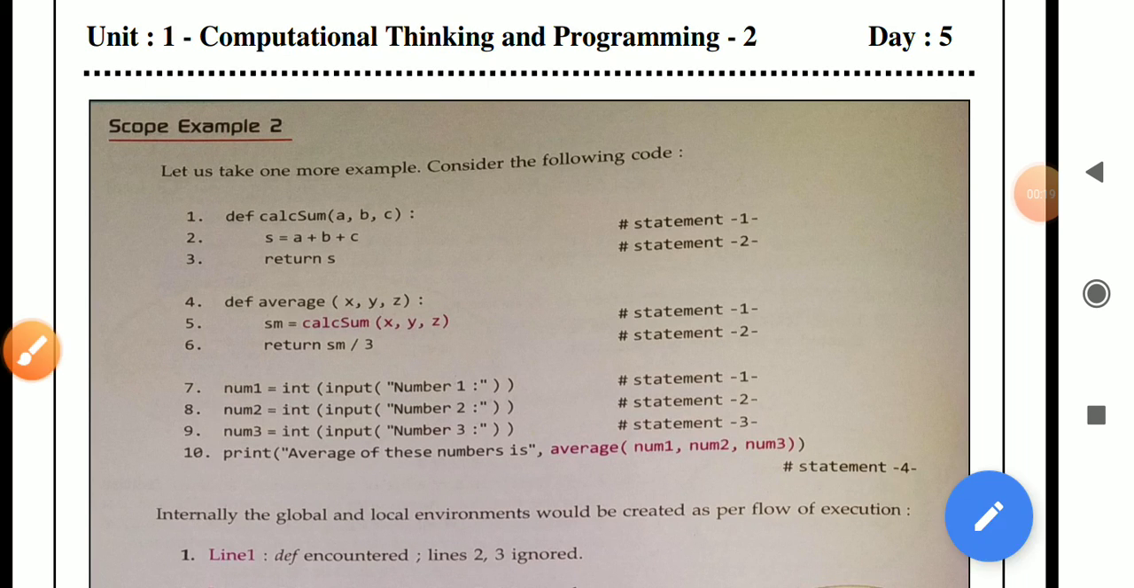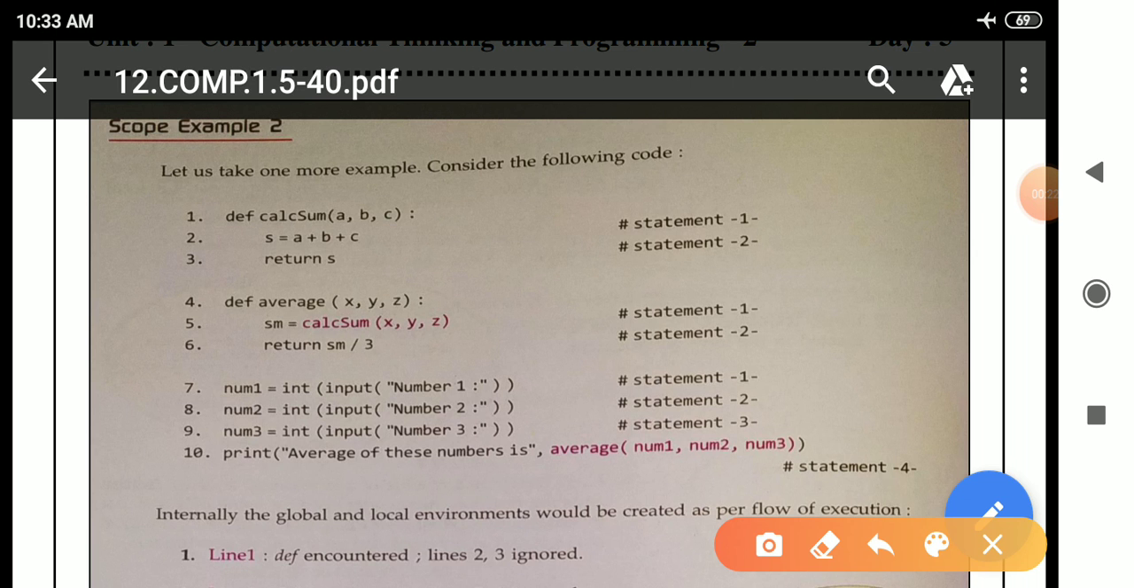See, in this example 2, there is a program containing a total of 10 lines. In this particular program there are two functions, cal sum and average. So how will this particular program execute? See here, first line number 1 means def cal sum in parenthesis a comma b comma c. After that the parenthesis is closed and at last a colon is there.